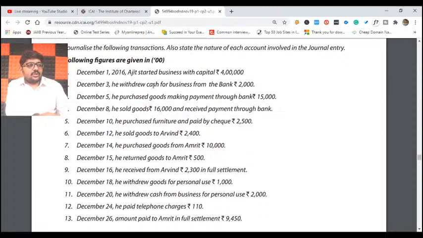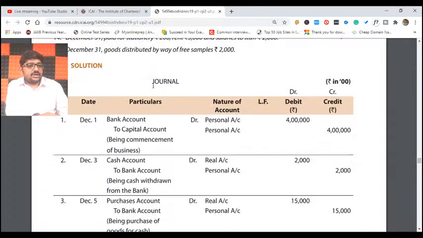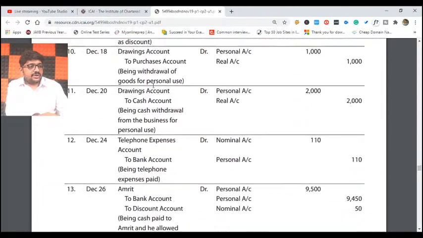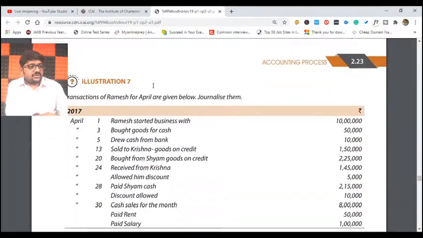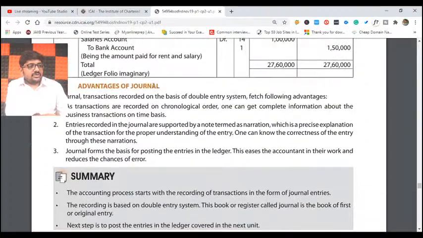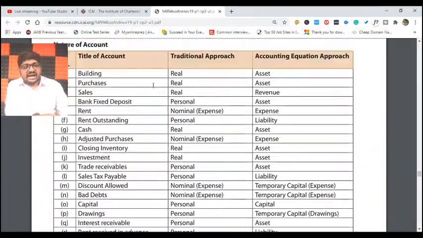Now illustration number 5. How many are there? 15 points are there. Come on, we'll do it quickly, let us not spare anything. The 6th example is also there, and the 7th is also there. So three more questions, friends. Quickly let us do it.